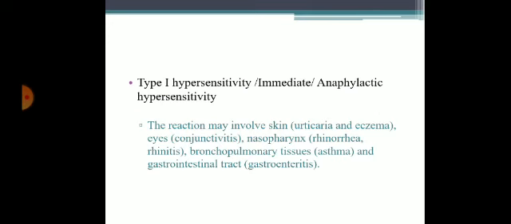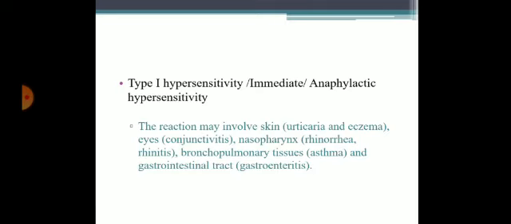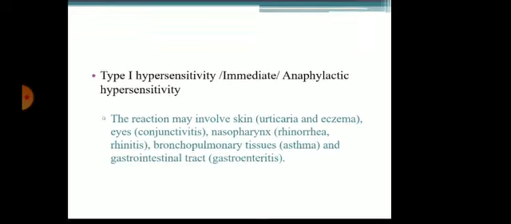Type 1 hypersensitivity reaction is also known as immediate hypersensitivity reaction or anaphylactic hypersensitivity reaction. The reactions may involve skin. When skin is involved, the patient develops urticaria, eczema. When the eye is involved, the patient will have conjunctivitis. In nasopharynx involvement, rhinorrhea and rhinitis. In bronchopulmonary involvement, the patient may present with asthma features. In the GIT, gastroenteritis.